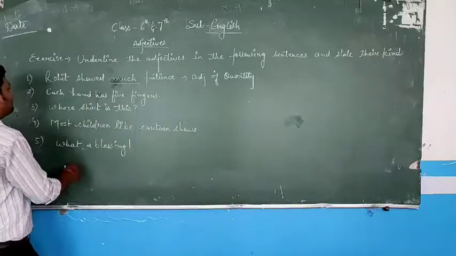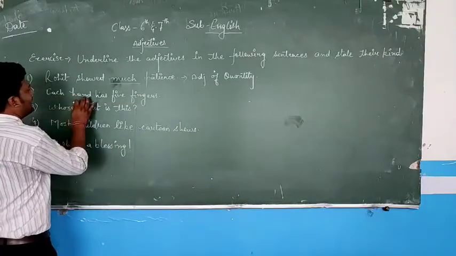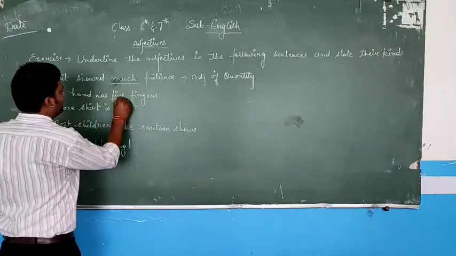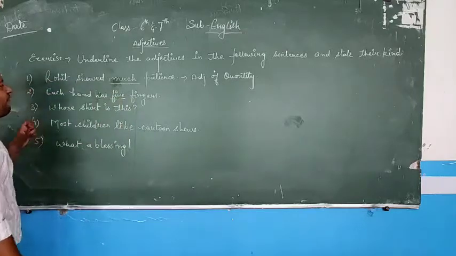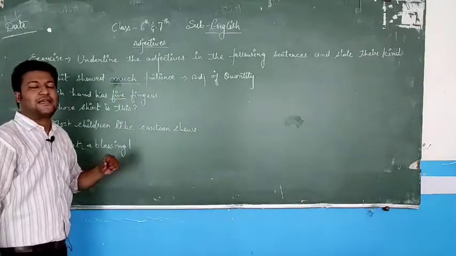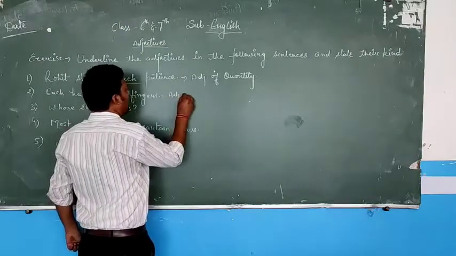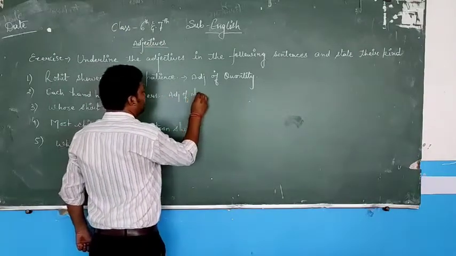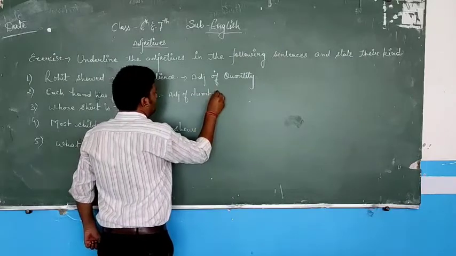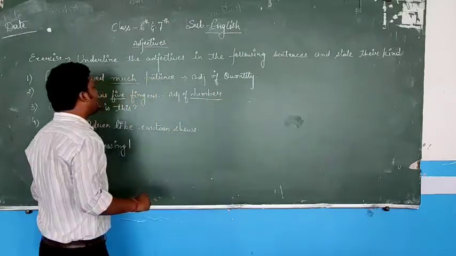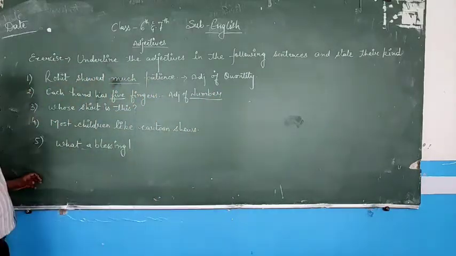Next I am coming, each hand has 5 fingers. So here adjective is 5. Why? Which adjective it is? It is adjective of number. It is showing me the exact number that it has 5 fingers.